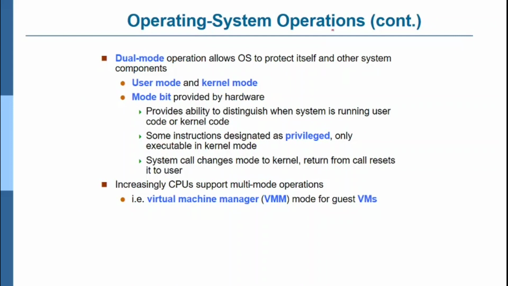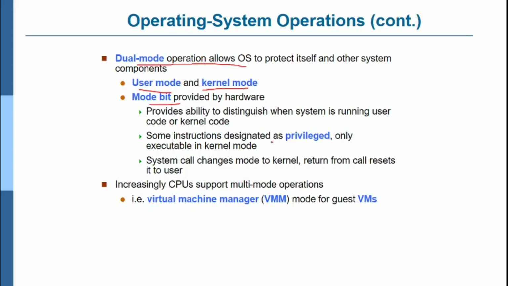So in the operating system you have a dual mode operation. The operating system protects itself and other system components. One is user mode and the other is kernel mode. The mode bit will be explained by showing one diagram in the next slide. The mode bit provides the ability to distinguish when the system is running user code or kernel code. There will be kernel code as well as user code.